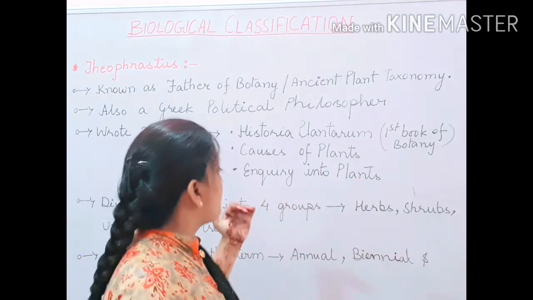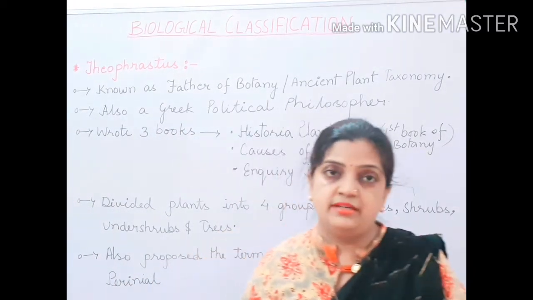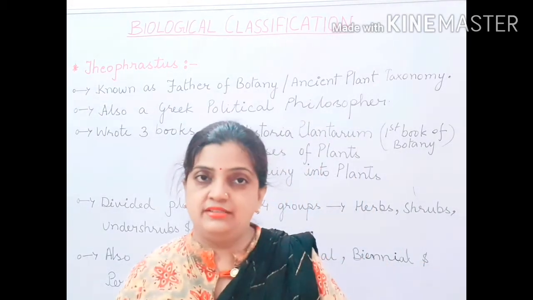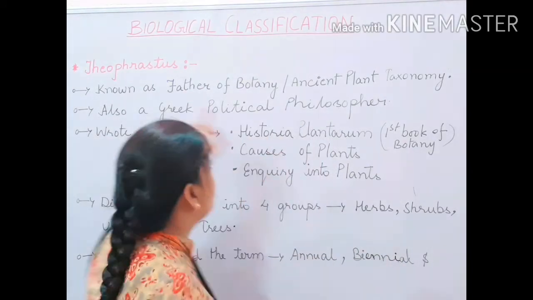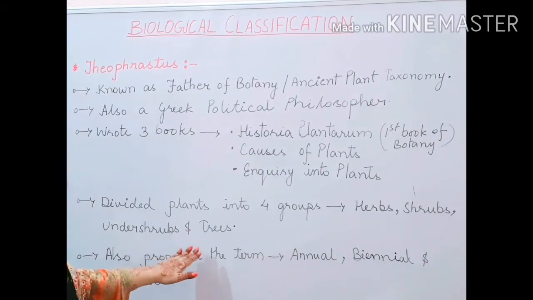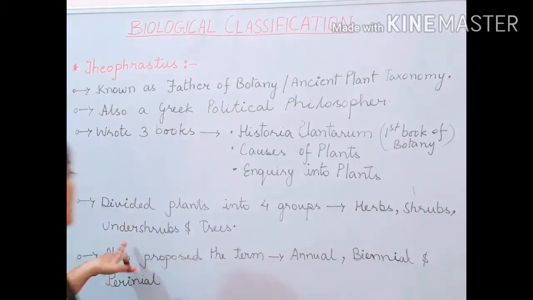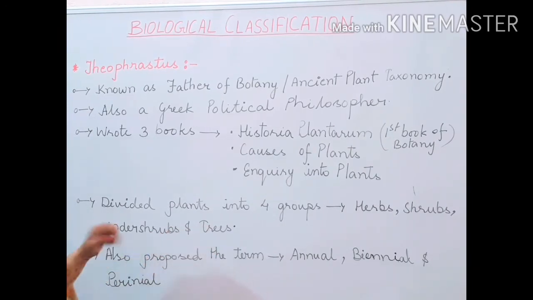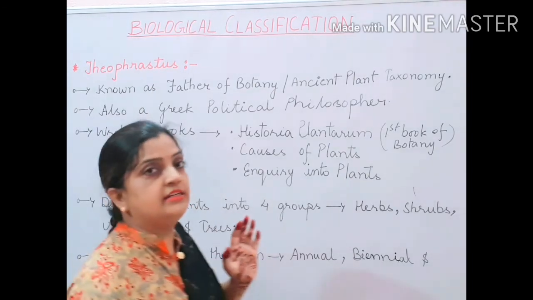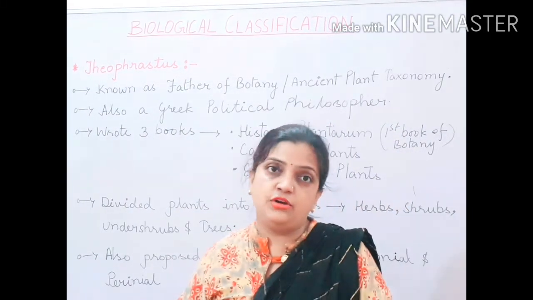Now children, Theophrastus divided the plants into 4 groups. Aristotle divided into 3: herbs, shrubs and trees. But Theophrastus divided into 4 groups. And what were the groups? Herbs, shrubs, undershrubs and trees. He added undershrubs. Now children, these were the 4 types of plants divided by Theophrastus: herbs, shrubs, undershrubs, and then trees.